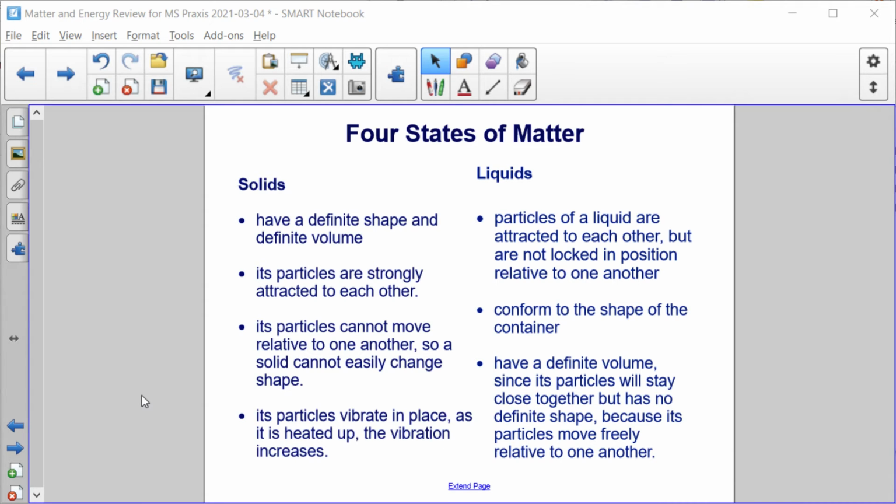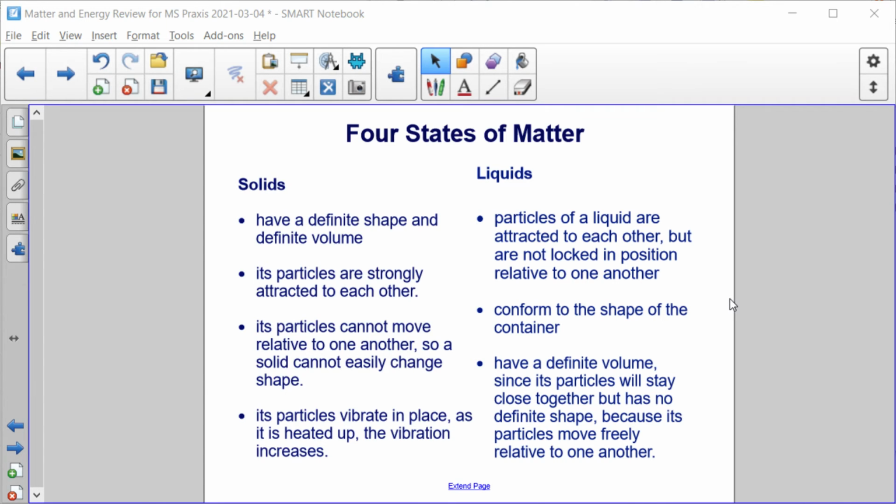The particles in a solid are strongly attracted to each other. That attraction is what holds it together as a solid. Its particles cannot move relative to one another, so those particles are fixed, meaning that the solid can't easily change shape. And the particles vibrate in place. As it is heated up, the vibration increases.